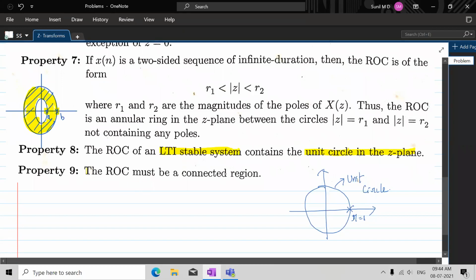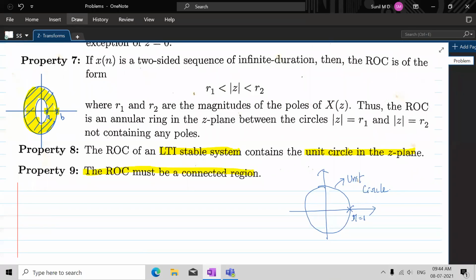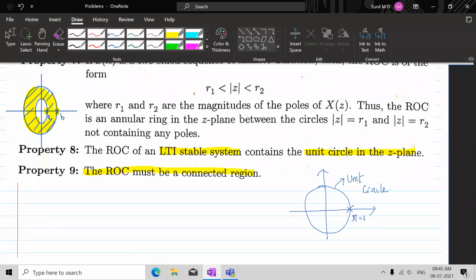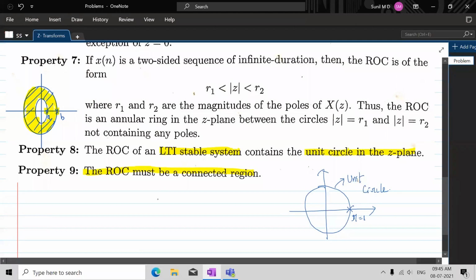And one more thing they are saying is that the ROC must be a connected region. What does that mean? ROC is connected means, see here, suppose you have this x-axis and y-axis, you cannot have ROCs like this.